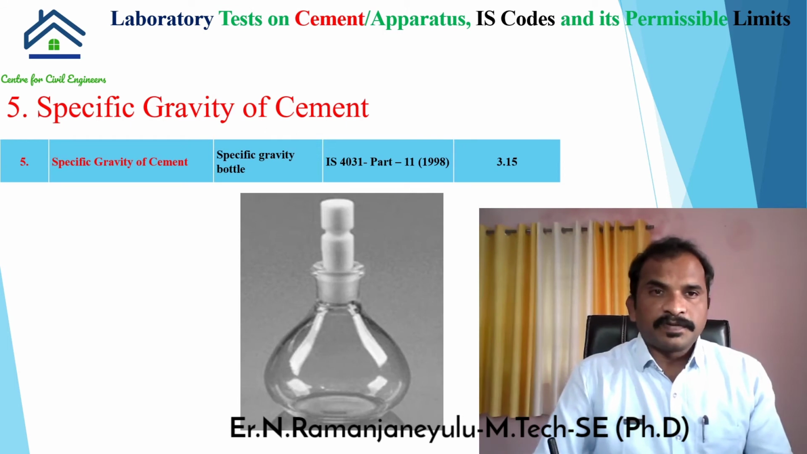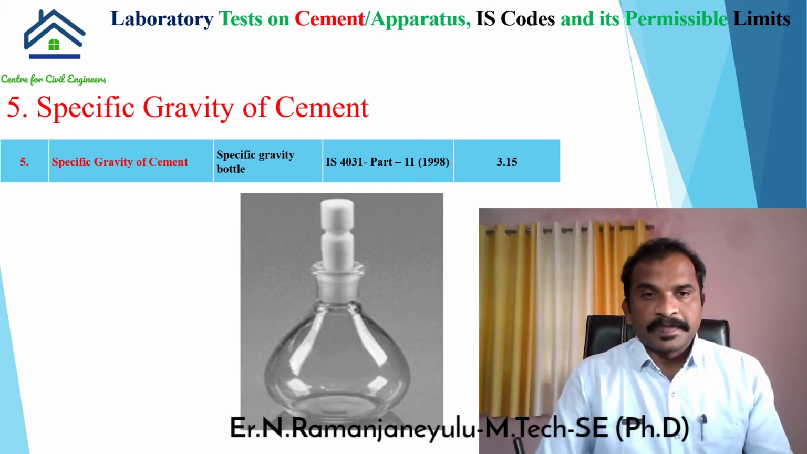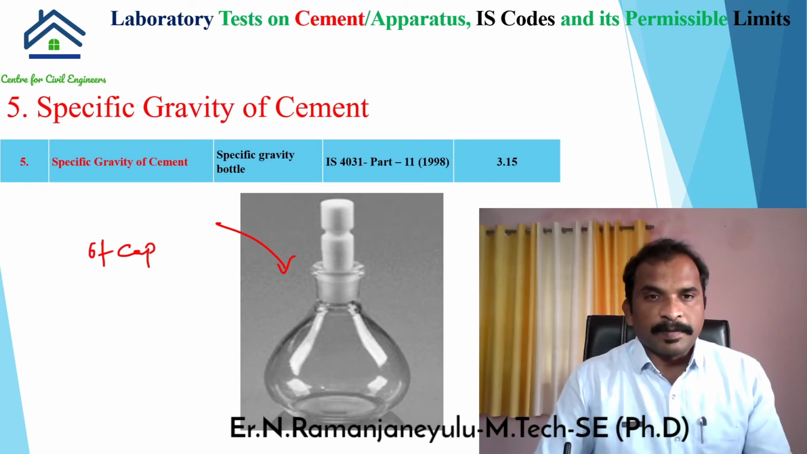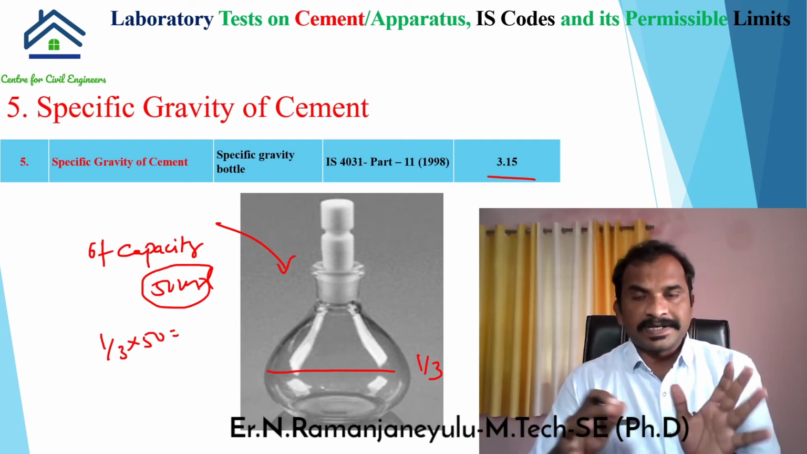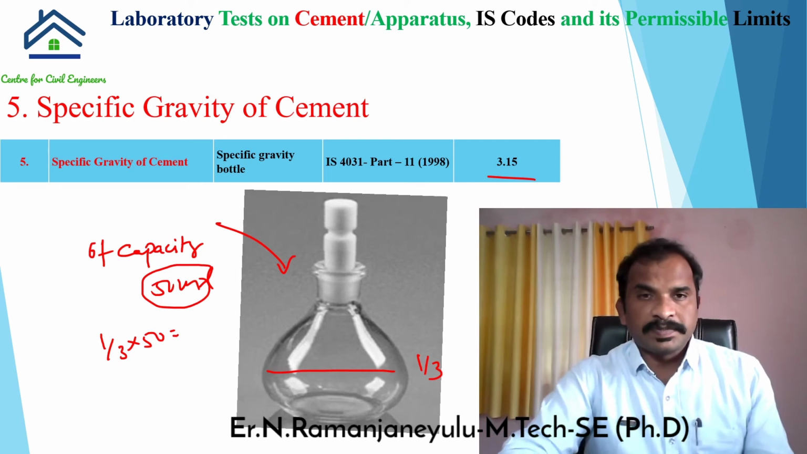Here you can see the fifth one, specific gravity of cement. This test can be performed by using this apparatus called a specific gravity bottle of capacity 50 ml. The value of specific gravity of cement is 3.15. This value is used in mix design calculations. That is about specific gravity of cement.